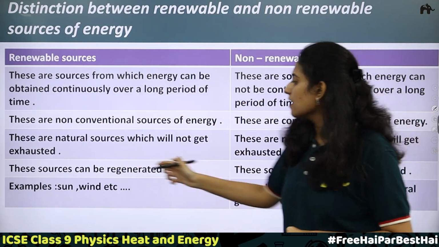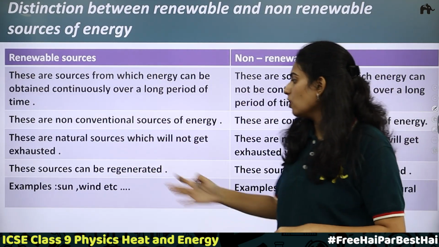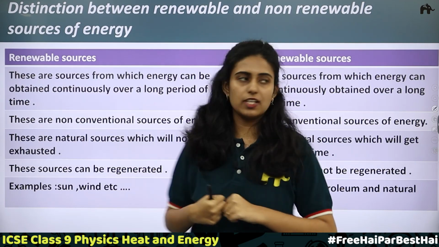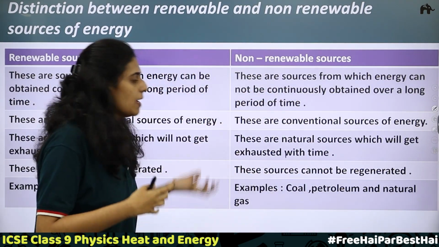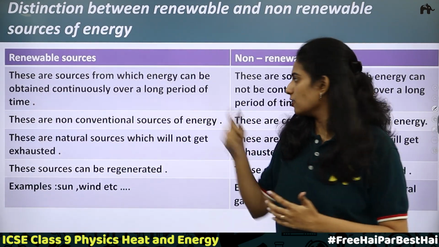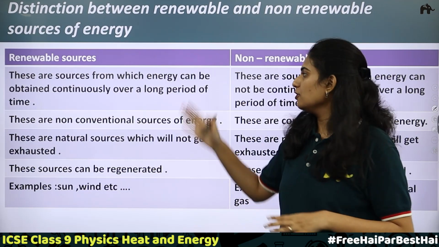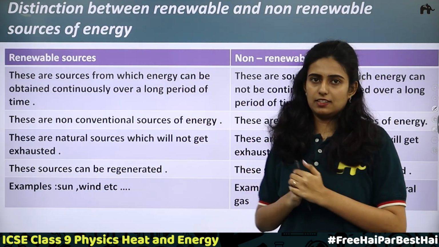Next, examples: sun, wind, tides, ocean, nuclear fuel. All these are examples of renewable sources of energy. What about the examples for non-renewable sources? Just as we have discussed, coal, petroleum, natural gas are examples of non-renewable sources of energy. So there are 5 important points. If you just get an idea, you can compare and write them.